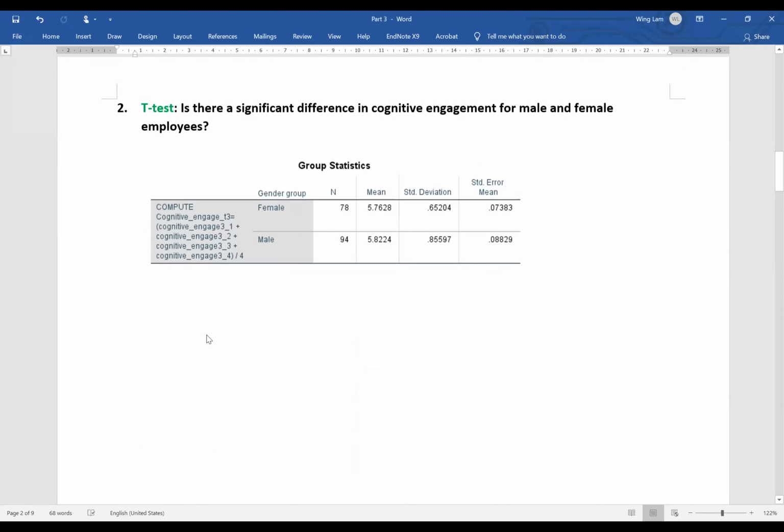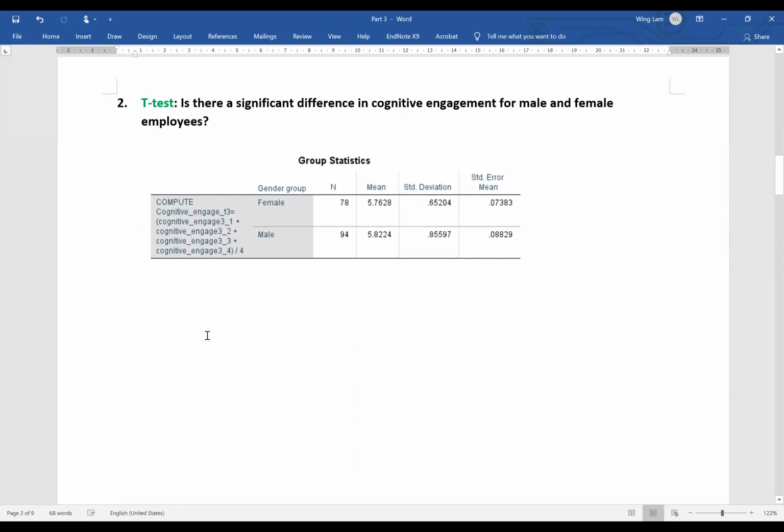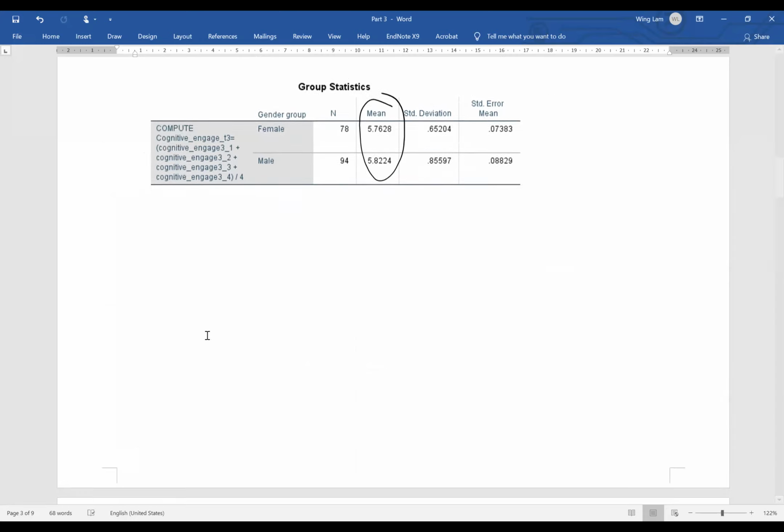And here are the research findings for the t-test. We can see the mean score of cognitive engagement for female and male is 5.76 and 5.82 something respectively. And we cannot conclude whether there is a significant difference in cognitive engagement for these two groups until we look into other test indices.